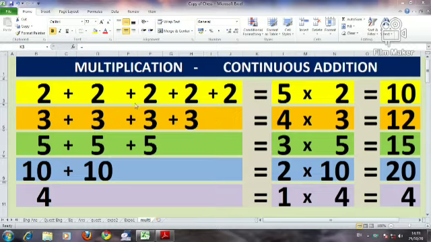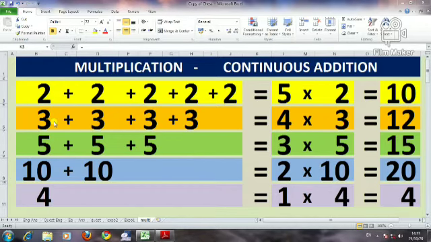Dear students, the first thing we have is multiplication. We know what multiplication is. Multiplication is a process of continuous addition. Here you can see 2 plus 2 plus 2 plus 2 plus 2. How many times? 2 is added 5 times. So the easy way to add all these is multiplication, 5 times 2 is equal to 10.